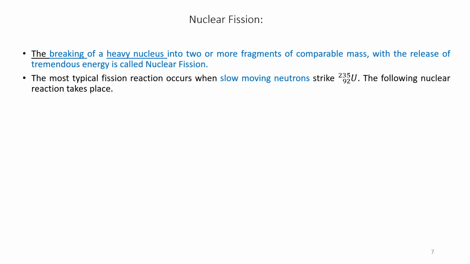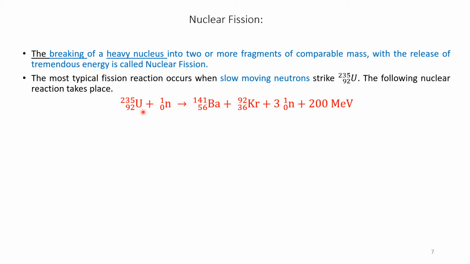The following nuclear reaction takes place: U 235 92 plus a neutron 0 1 gives barium 141 56 plus krypton 92 36 plus 3 neutrons 0 1 plus 200 MeV.